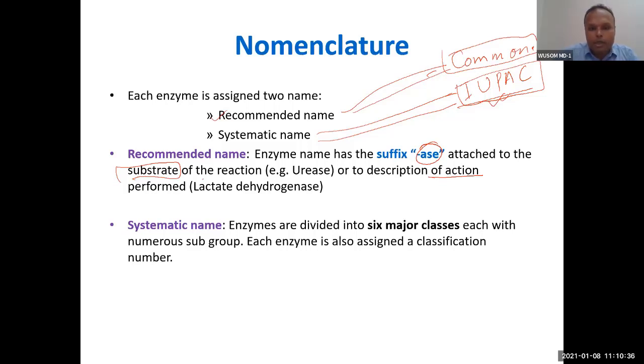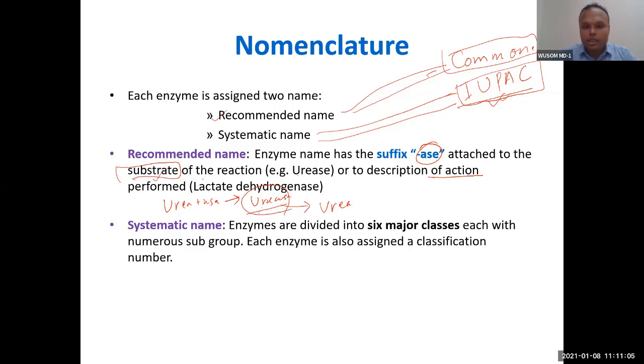For example, you write urea and add ase, and the enzyme becomes urease. What does this mean? Urea is the substrate, and this particular enzyme acts on urea. That is why the name came from the substrate. This is the simple way of giving the enzyme name.